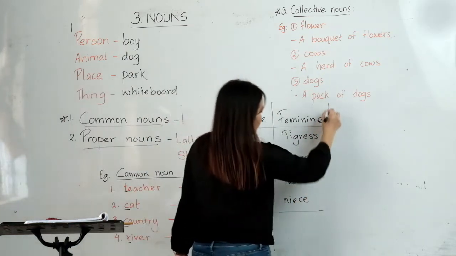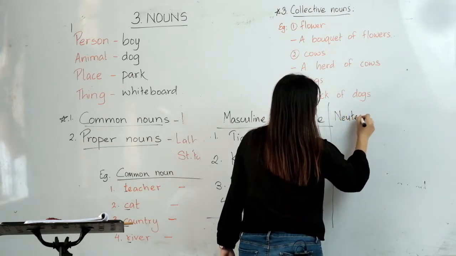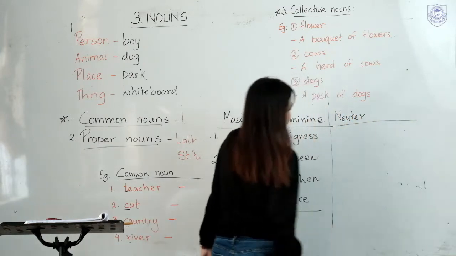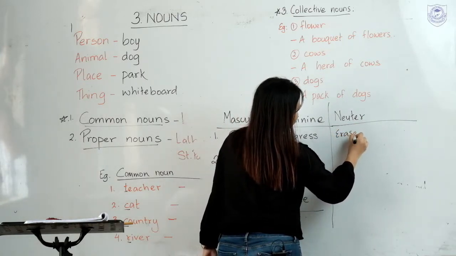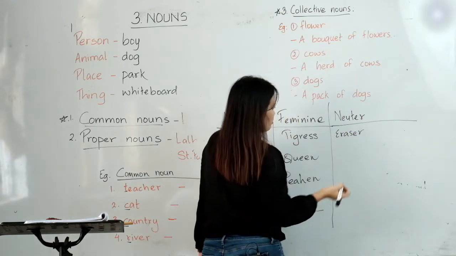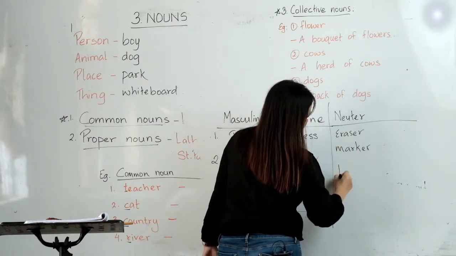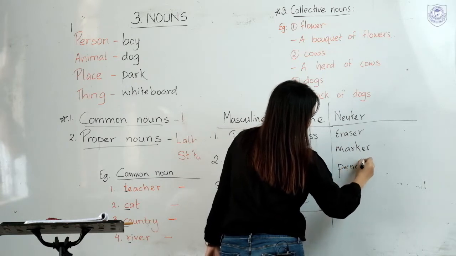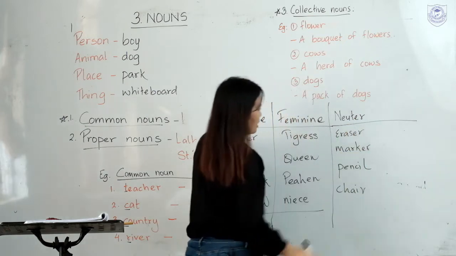Okay, here, next, neuter, non-living things like eraser, and then marker, pencil, chair. These are neuter gender.